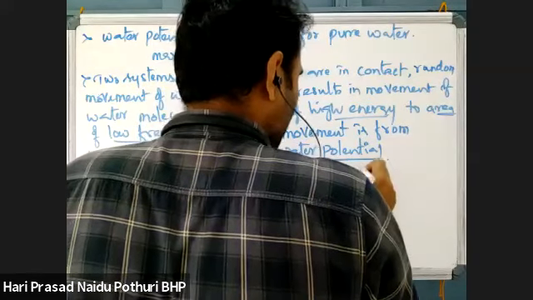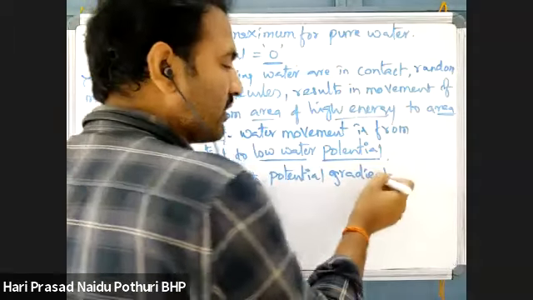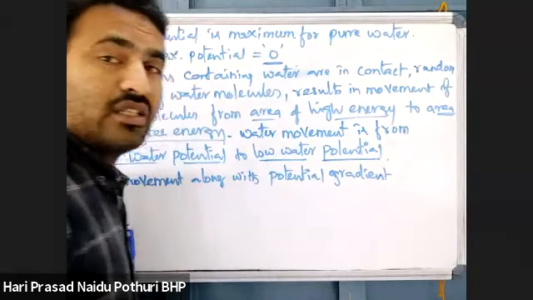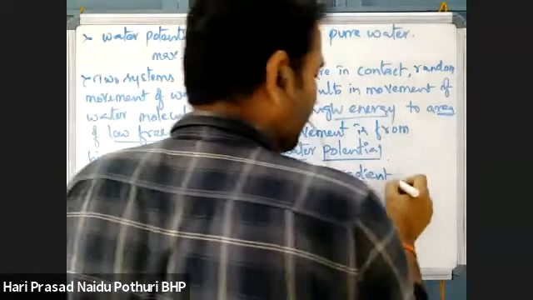What is potential gradient? Along the potential gradient means from high concentration to low concentration, or high potential to low potential. This process of movement is along concentration gradients, that means from high energy to low energy.